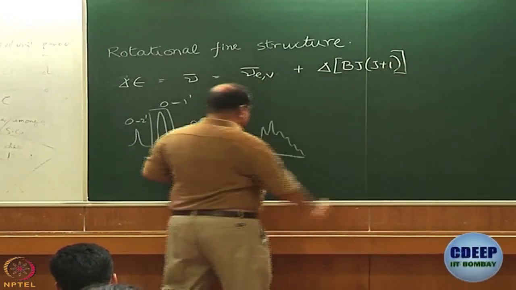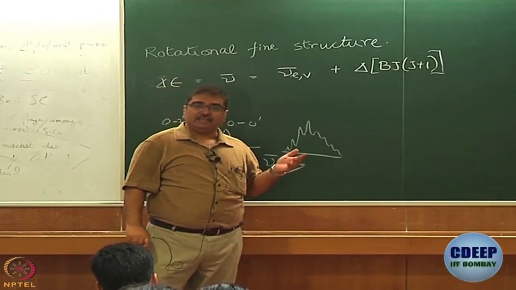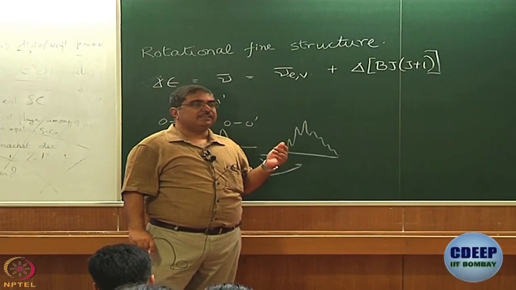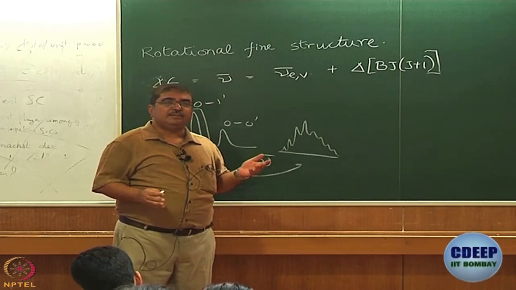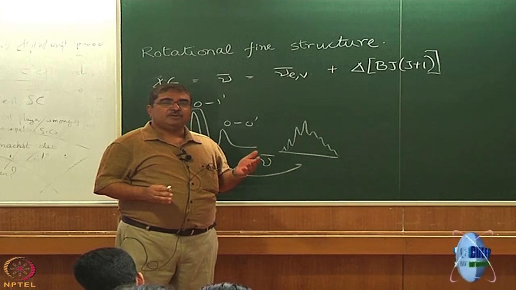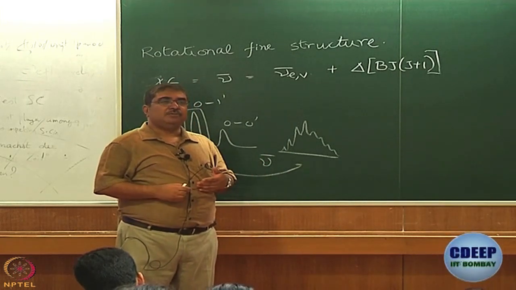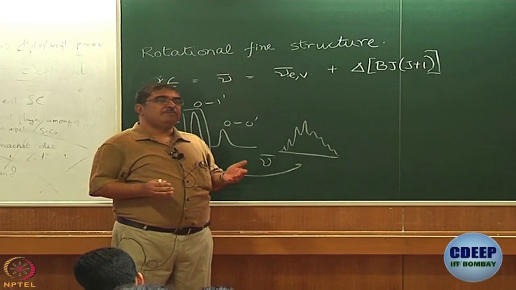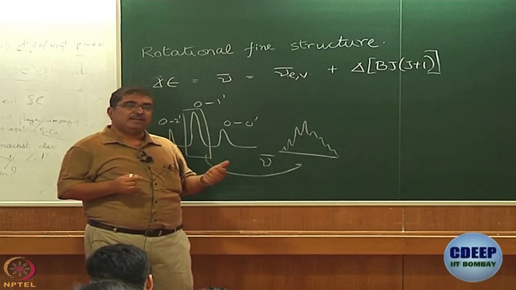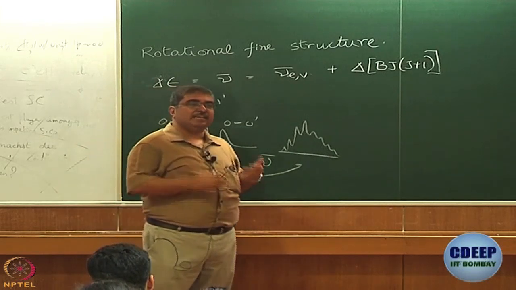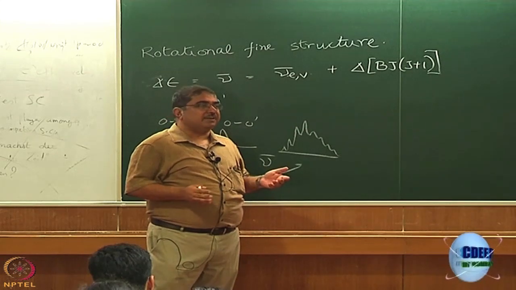And what we discussed yesterday is that the reason why we write B inside the bracket after delta is that rotational constants B are not usually the same, can be same, but not necessarily the same between two different electronic levels. Because as we discussed, the equilibrium bond length need not necessarily be the same in the excited state as what it is in the electronic ground state.